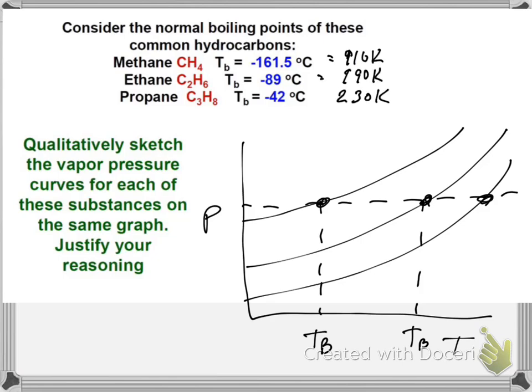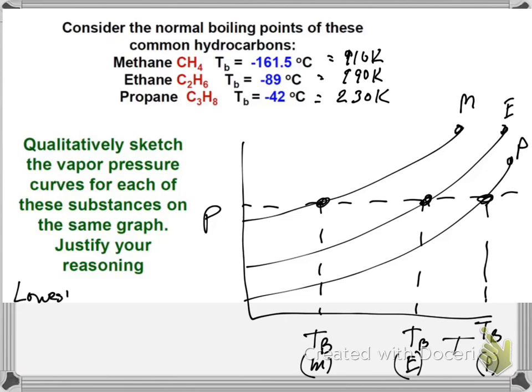We convert the temperatures to Kelvin just to make it a little bit easier. The 110 is the lowest boiling point, 230 the highest boiling point. That means the lowest boiling point, which is the farthest to the left, lowest temperature, must be methane, then ethane, and then propane. Right? So the lowest boiling point, methane, is always drawn to the far left, up and to the left. And the highest boiling point is always going to be to the far right as you go farther in temperature on the x-axis.